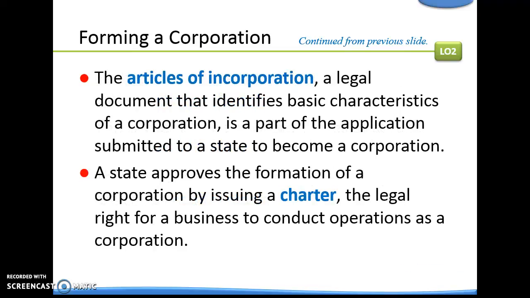The Articles of Incorporation, a legal document that identifies basic characteristics of a corporation, is a part of the application submitted to a state to become a corporation. A state approves the formation of a corporation by issuing a charter, the legal right for a business to conduct operations as a corporation.